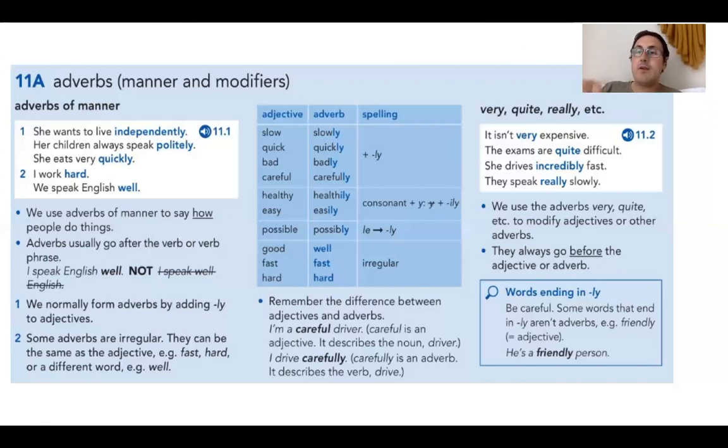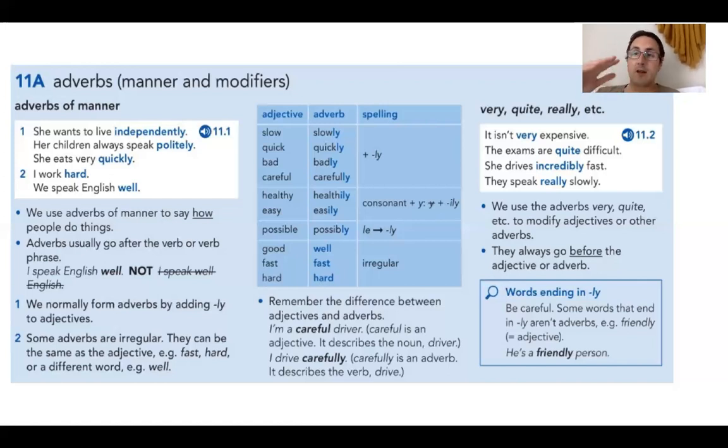These ones here, you use them to modify adverbs or adjectives. Okay, so they always go before that adjective or the adverb. Okay, and then finally, it says be careful. Some words that end in ly aren't adverbs. So in this case, friendly is actually an adjective. For example, he's a friendly person.